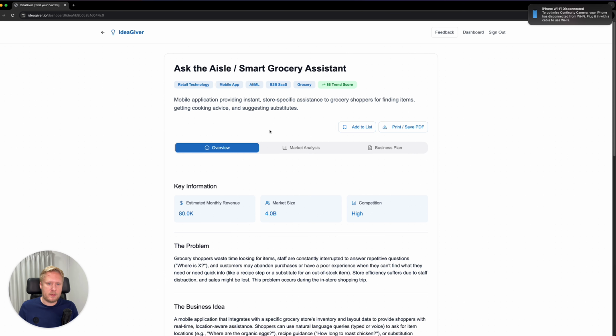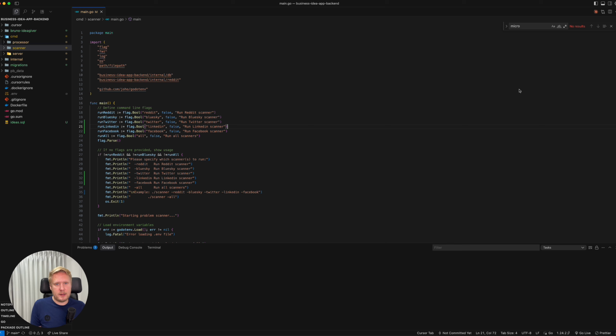And the next part I will talk about now is the technology behind this application. So for the backend, I'm using Go as the programming language. And basically the backend is made out of three applications: a scanner, a processor, and the server. Everything starts from the scanner, and here it will go out to the different social media platforms. It might be doing some scraping, or it might be using some API to get the data. And these scanners can be run on a schedule. After it's done fetching the data, it will insert it into the database.